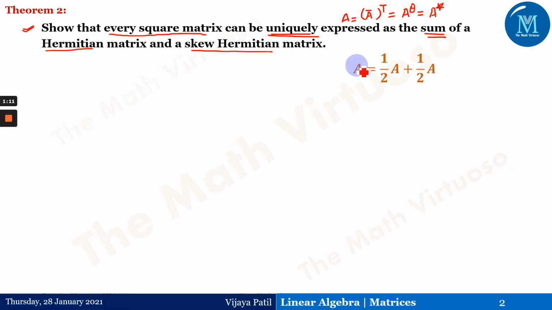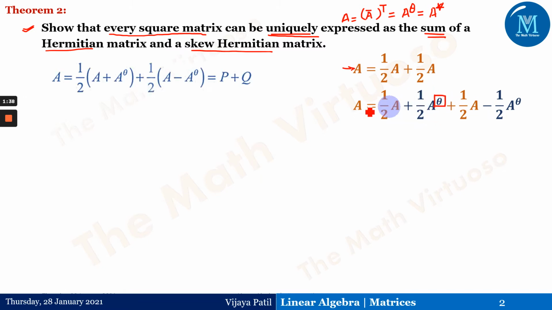Okay, so here we have to make some changes, or we have to express the capital A in such a way. Now A is equal to, this is simple algebra, I have done it here, half plus half, which will give me capital A. Now if you observe this change over here, we have done half times A to the power theta minus half times A to the power theta, so adding and subtracting the same term would give me the same A back.